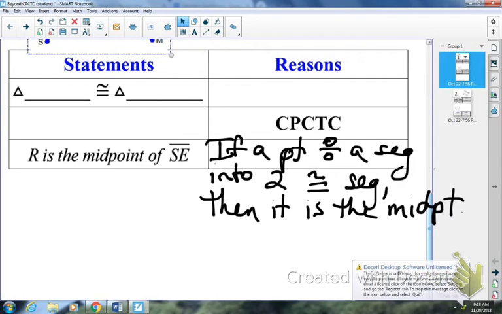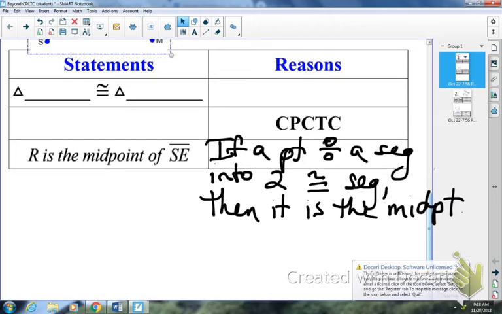So again, make sure you have this written down. I think you have 6 proofs tonight, and we'll take a look at one together. But again, if you're dealing with midpoint, your reason should have midpoint in it. It's again looking at those key words.